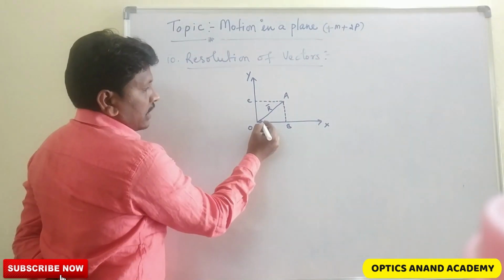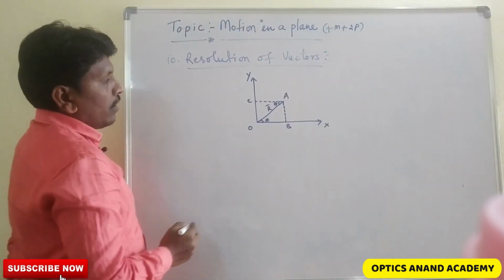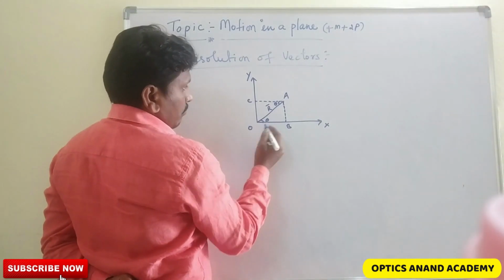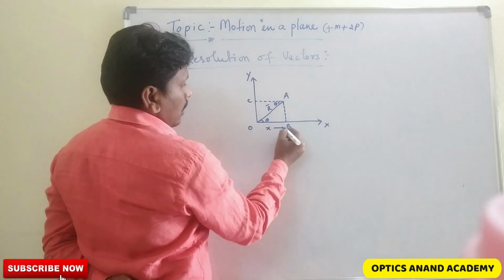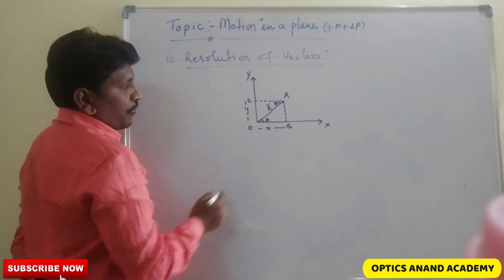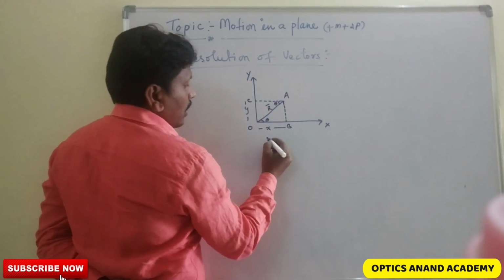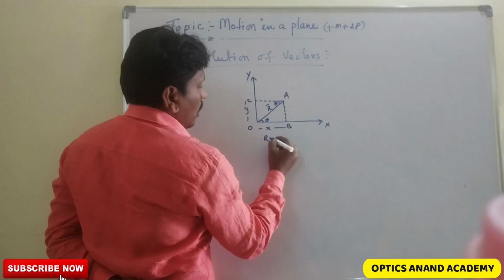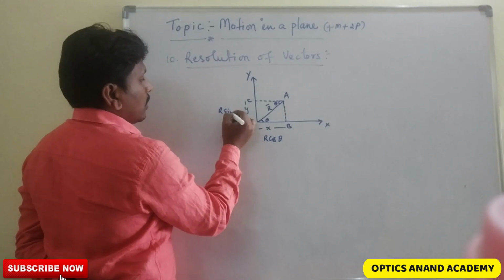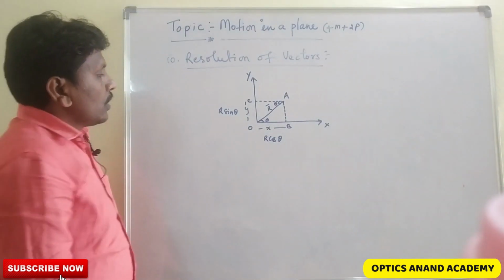Let us consider the angle theta here, and this is the component sum. This is the x component and this is the y component, the horizontal component and the vertical component. The horizontal component we can write as r cos theta, and the vertical component we can write as r sin theta. Components are of two types, horizontal and vertical.